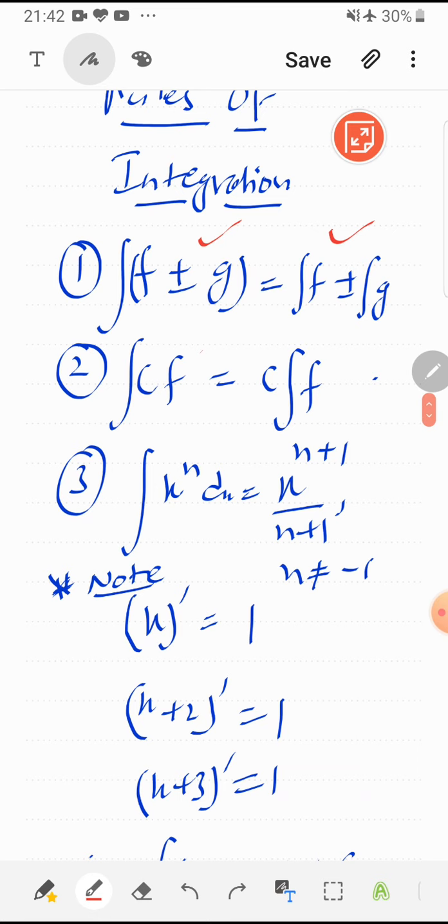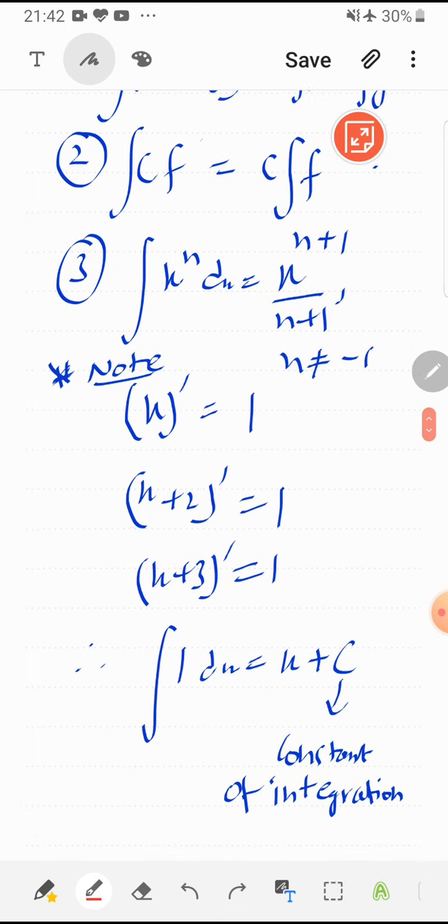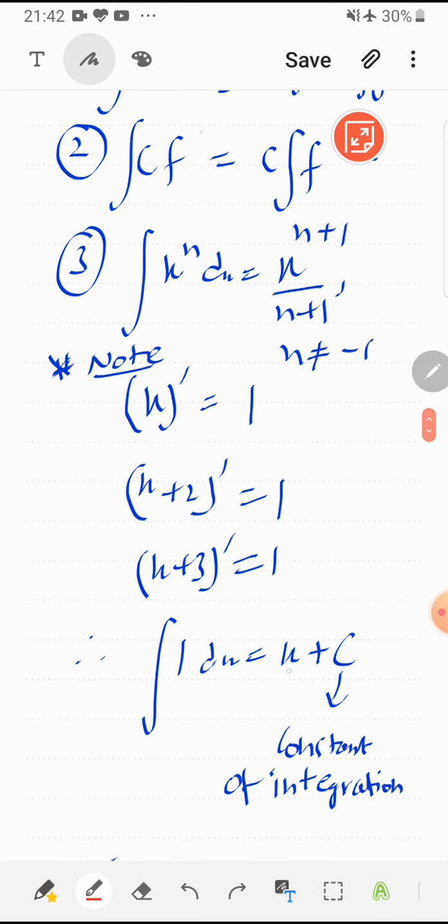Again, one note is there, derivative of x is 1, derivative of x plus 2 is also 1, derivative of x plus 3 is also 1. But if we do integration of 1, this gives x only. The constant which was being added, we can't get that constant back, so we put c to represent that constant, which is called constant of integration. This is very important in indefinite integration, that we should put plus c when we integrate any function.